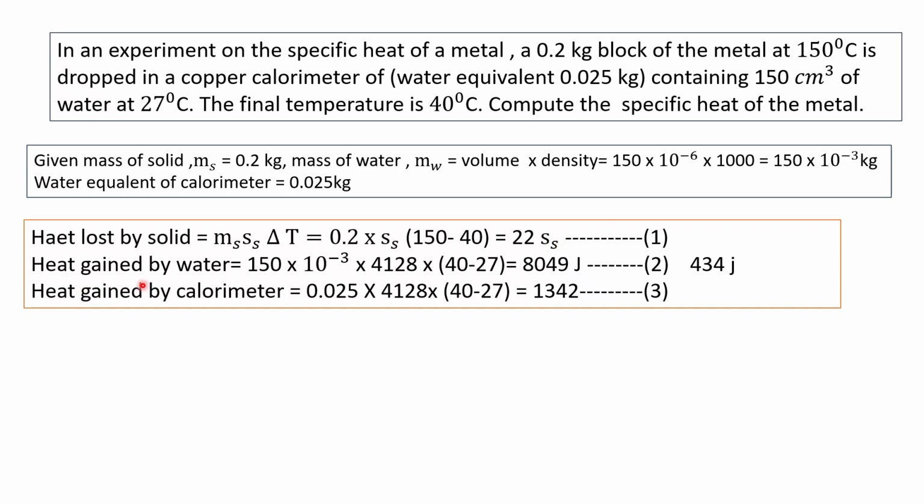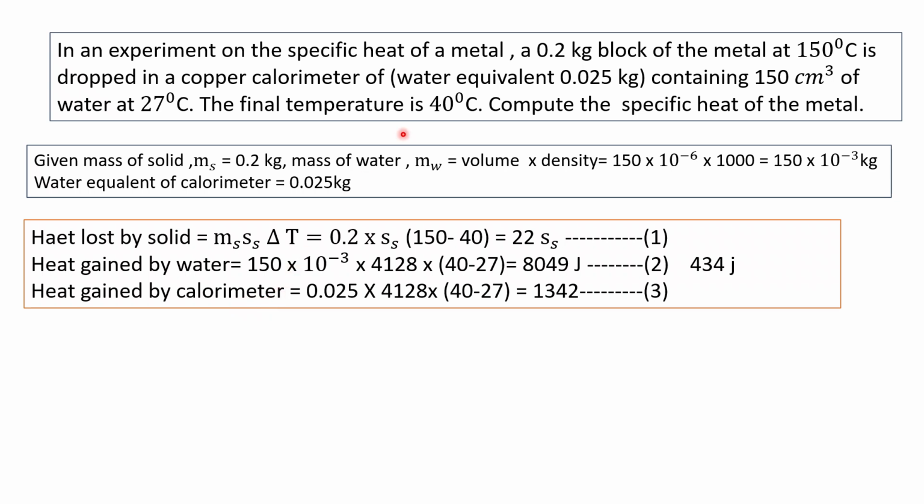Heat gained by water is equal to mass of water, 150 × 10^-3, into specific heat of water, 4128, into change of temperature, that is 40 minus 27. Initial temperature is 27 and final temperature is 40. So 40 minus 27. On multiplying we get 8049 joule.